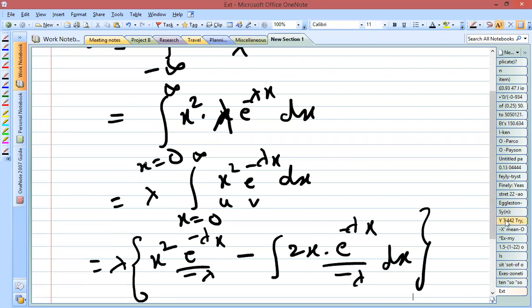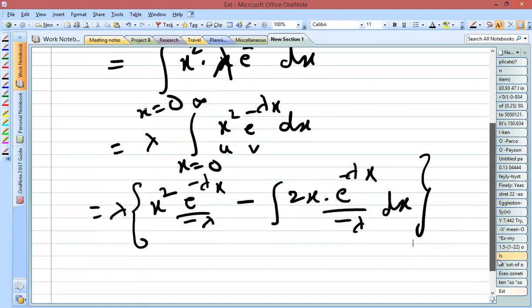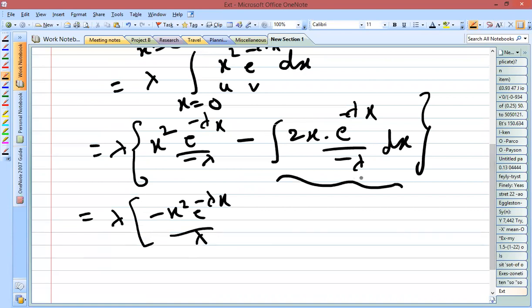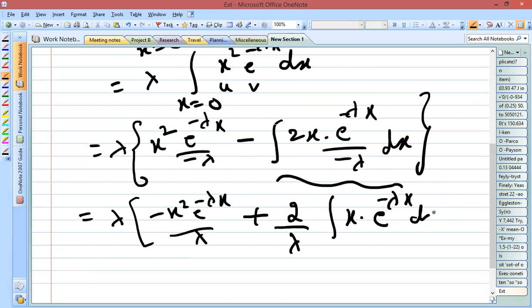So in the next step, once again you have to solve the second part that we have. So here lambda into minus x square e to the power minus lambda x by lambda, this term you are going to keep as it is. So here in the second term, minus into minus is plus, so plus 2 by lambda you are going to take it outside, integral x into e to the power minus lambda x into dx.